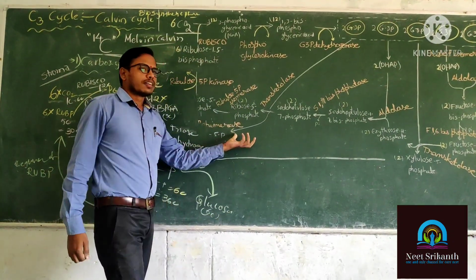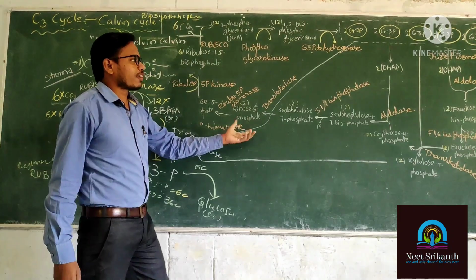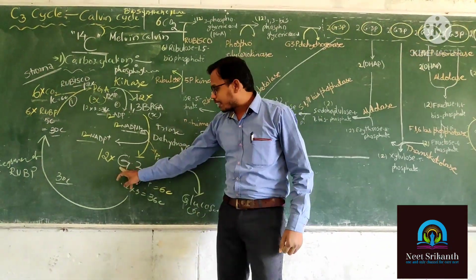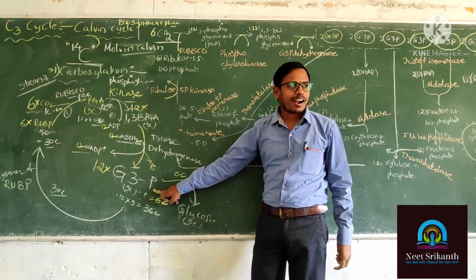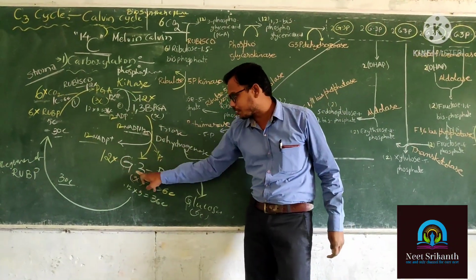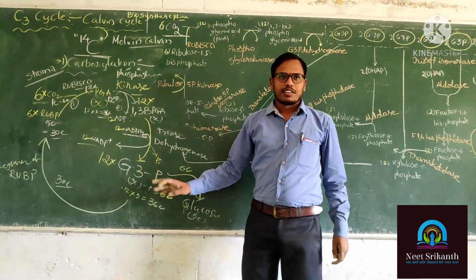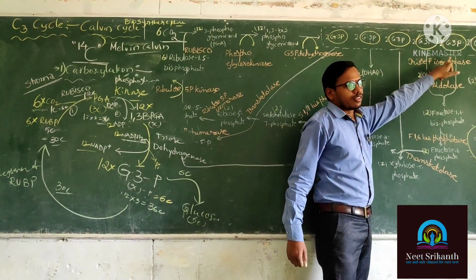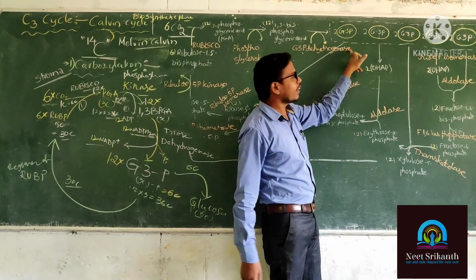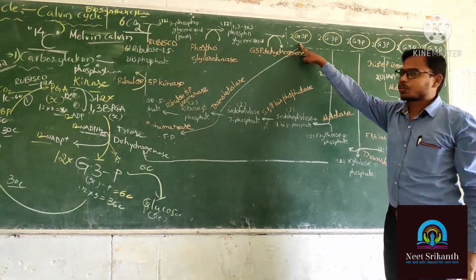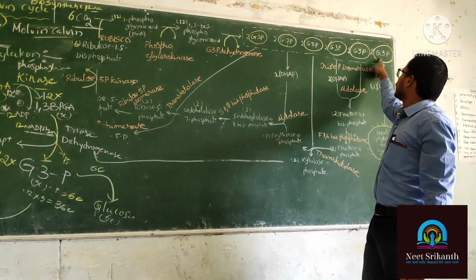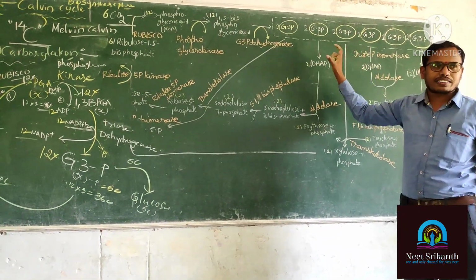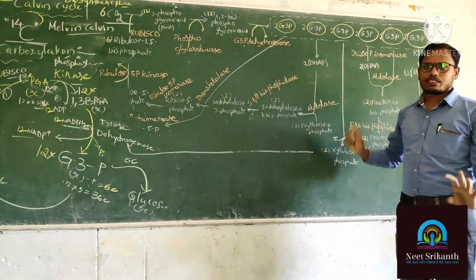Now listen. Now we will discuss RUBP regeneration. After the reduction, we get which product? Glyceraldehyde 3-phosphate. How many molecules of glyceraldehyde 3-phosphate? 12. Here listen. We are going to split that into 12 molecules of glyceraldehyde 3-phosphate like this. Okay. Here how many molecules are there? 2. Here 2, 3. So total is equal to 12 molecules of glyceraldehyde 3-phosphate. Is it clear now? Yes.